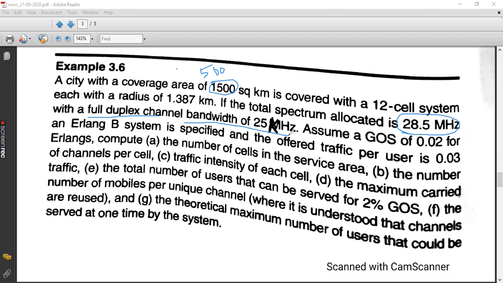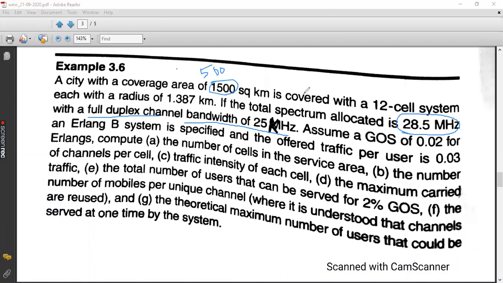Each cell is having a radius of 1.387 kilometer. This is the radius of each cell, and the total available spectrum is 28.5 megahertz. From the spectrum, we are allocating a channel where each channel bandwidth is 25 kilohertz.